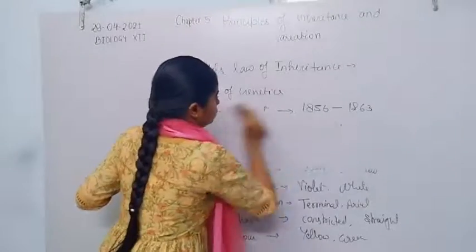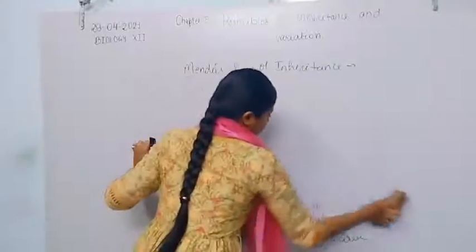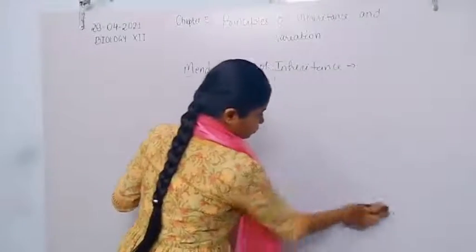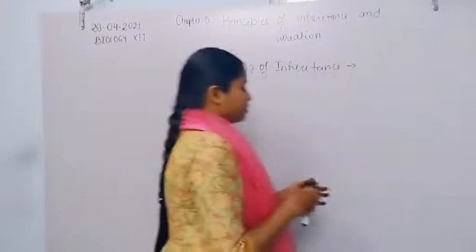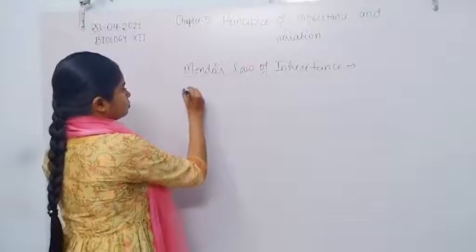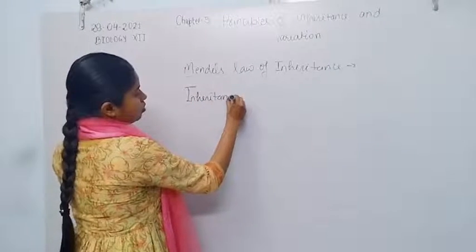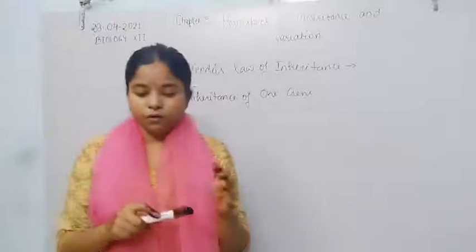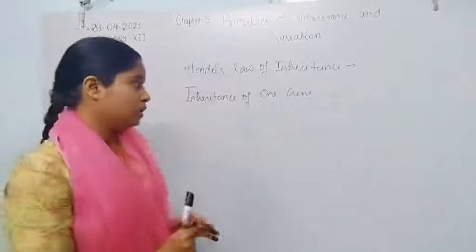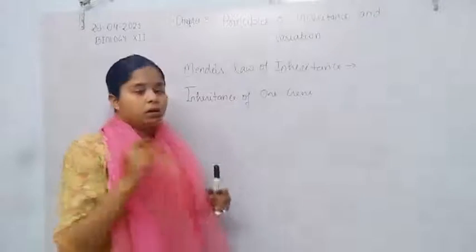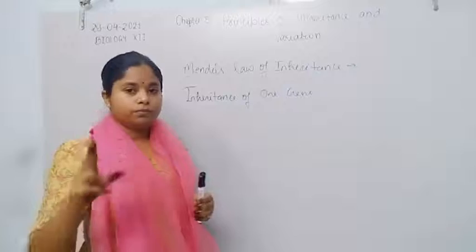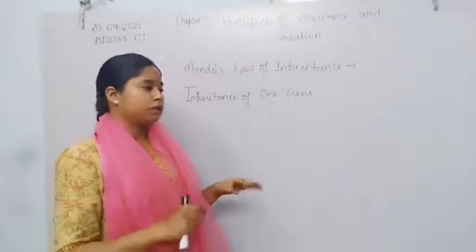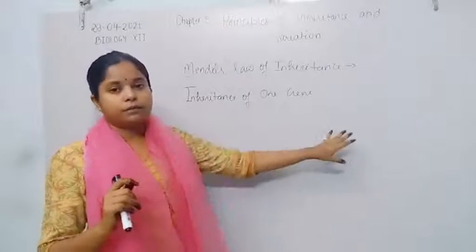So first is inheritance of one gene. Now, for the observation of a single gene, or for the inheritance of one gene, he took two plants, one tall and another dwarf. It shows the single trait of character, plant height. One plant is tall and the second one is dwarf.